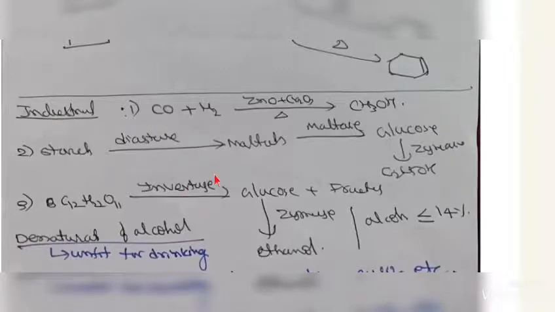Industrially, how are we preparing it? CO plus H2 gives CH3OH in the presence of zinc oxide and chromic oxide. And we also prepare from starch. Starch will be converted into maltose by using diastase, maltose is converted into glucose by using maltase, and glucose is converted into ethanol by using zymase.